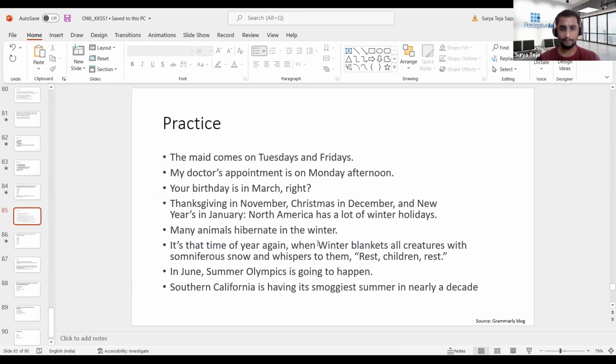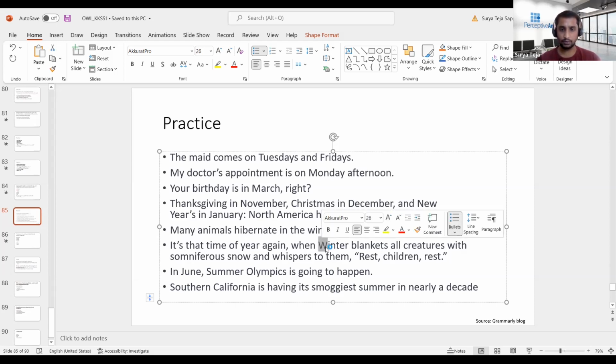Just like that, here when winter blankets all the creatures, it is not talking about the time period. It's basically talking about the title. So I think there should be a context which has to be provided before, as Sai mentioned, as personification has to be done to winter. That would give an even better idea about why winter is being used as a proper noun, not the common noun. Because it is in this context used as a proper noun, which is a name, not the time period which I'm talking about, that is the reason why it is capitalized in this particular sentence.